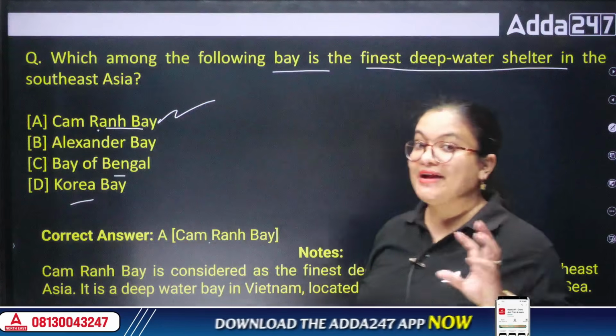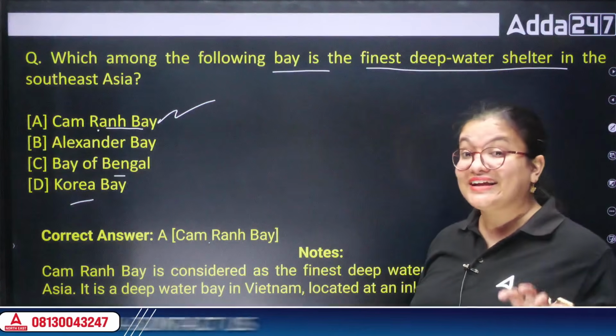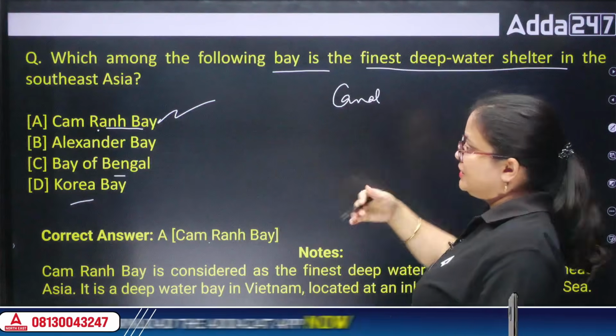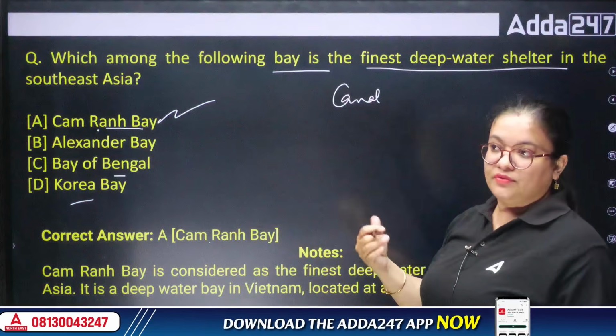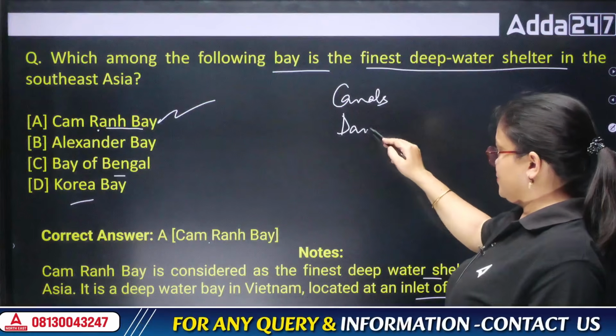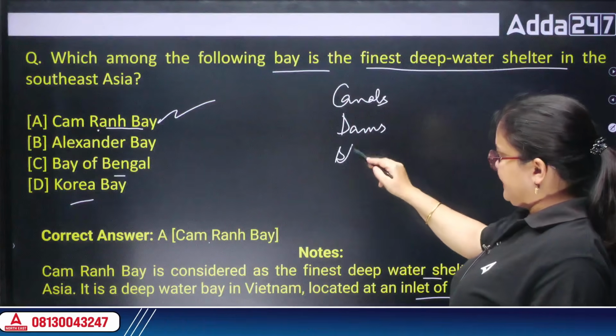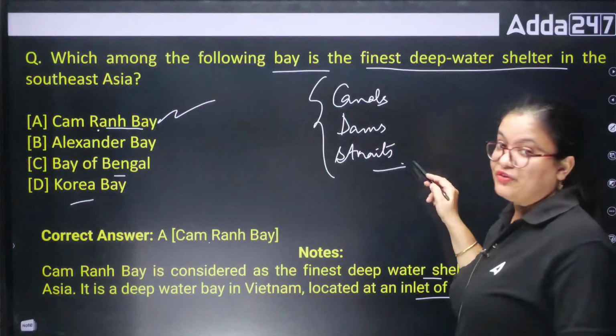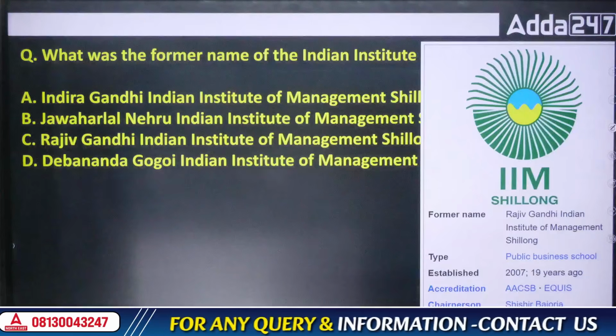Whenever we talk about island countries, parks or canals, many questions are asked from here also. In the last few exams, we can see the maximum number of questions being asked from canals, dams, and straits also. So do remember, these are also important topics for your geography part. Next question.